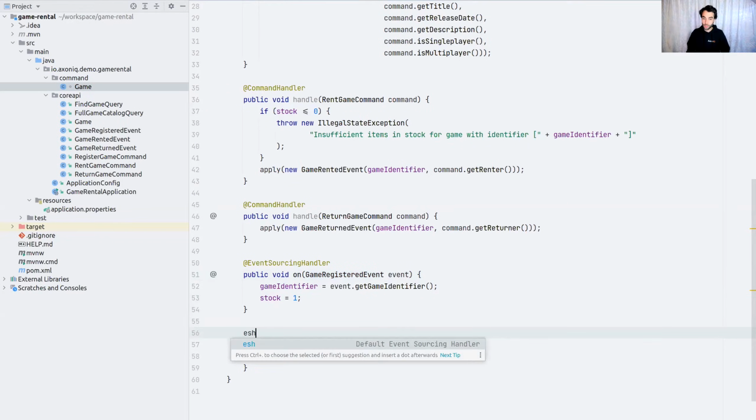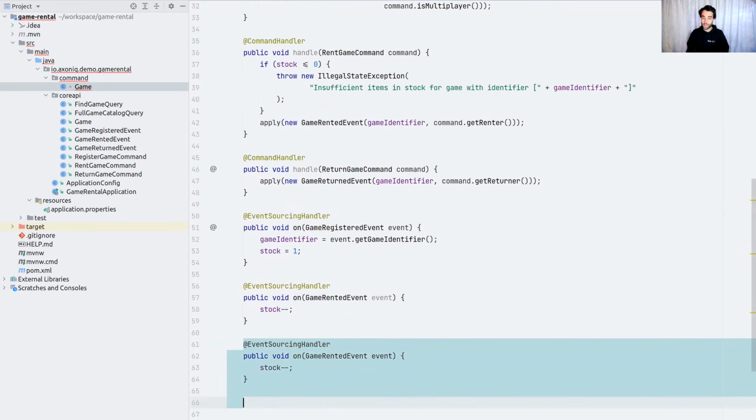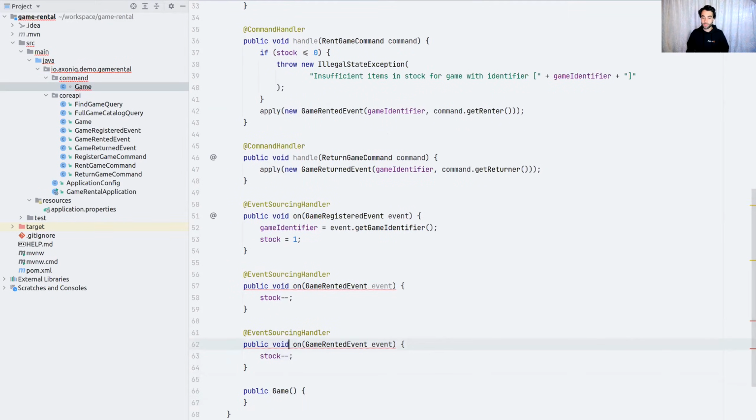We also need to change the stock. So this signals we need to have additional event sourcing handlers. And this is the first moment we really needed them. We didn't need to handle the game rented event just now for event sourcing because we didn't require any state from it. But now we do. We need to adjust the amount of stock we have. So let's do that like so.